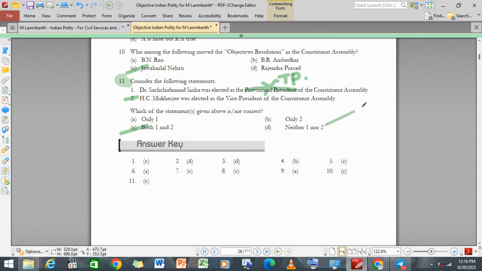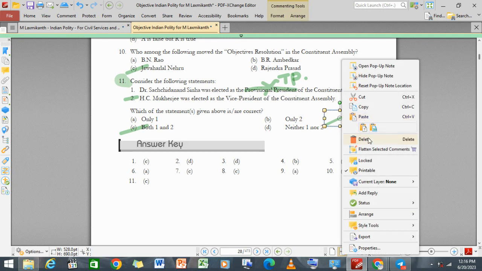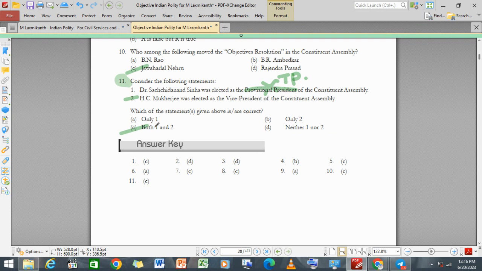Based on that, I can say that for me it can be only two, right? Because he was not provincial president.